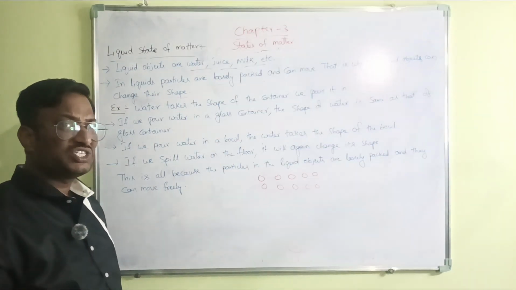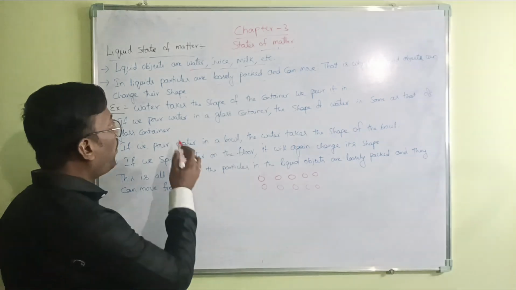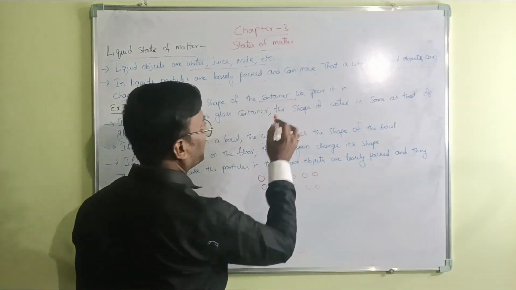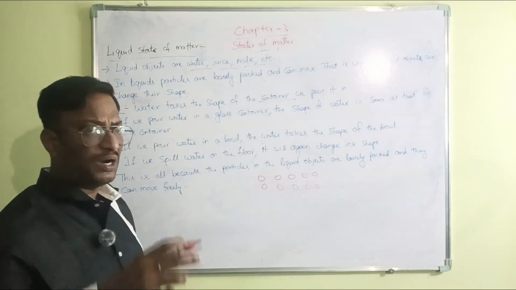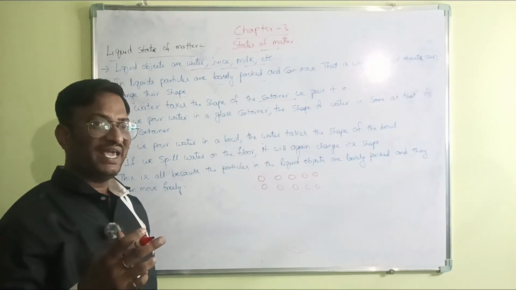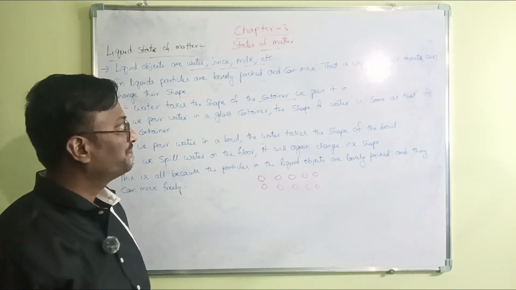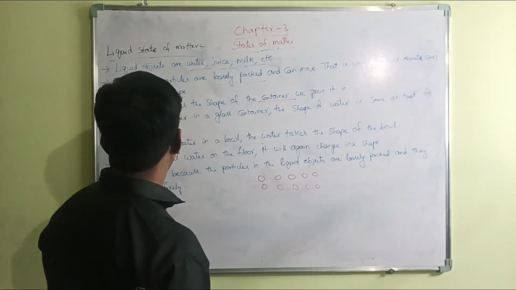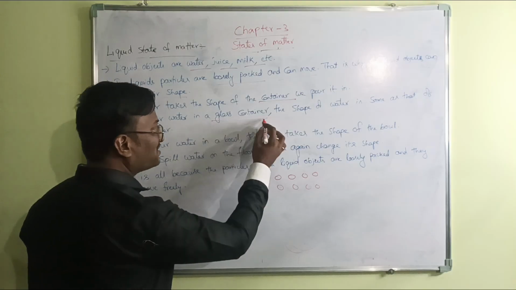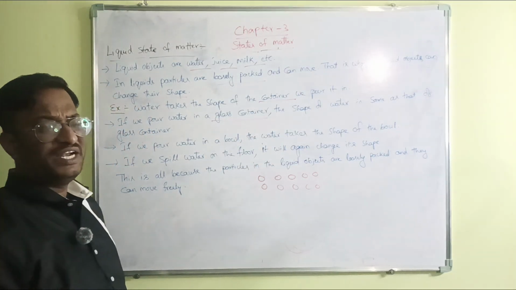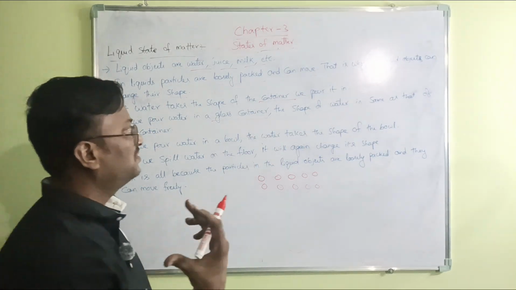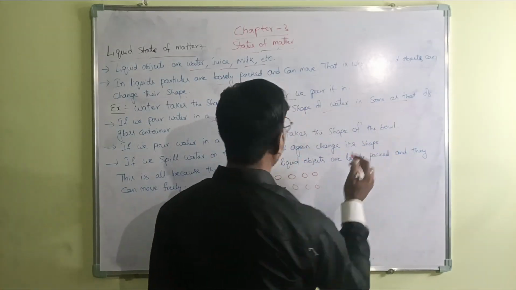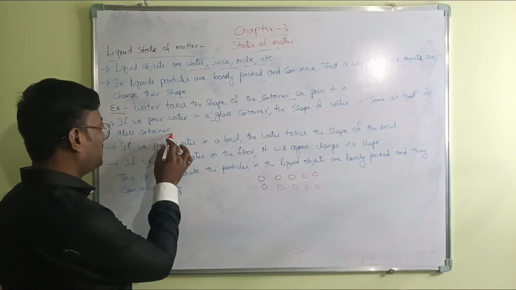How do liquid objects change their shape? Water takes the shape of its container. If you pour water in a bottle, the water will take the shape of the bottle. If you pour it in a glass container, it will take the shape of the glass.